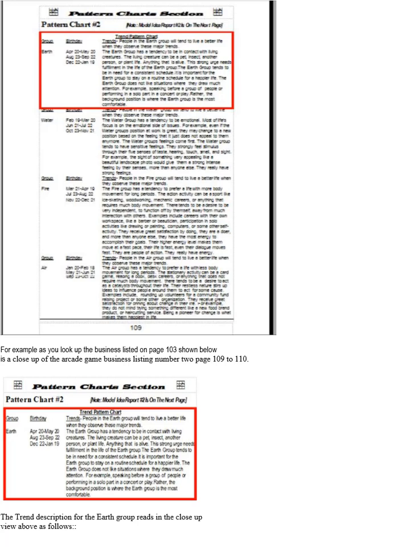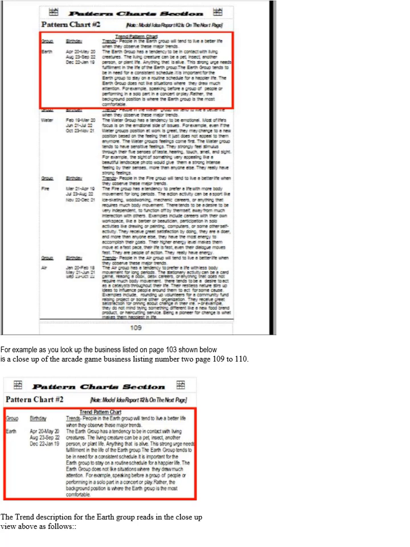The Earth Group does not like situations where they draw much attention. For example, speaking before a group of people or performing in a solo part in a concert or play. Rather, the background position is where the Earth Group is the most comfortable. Use these desires from the pattern chart descriptions, such as the example shown here of the Earth Group, to figure out which product or service the winning majority group would likely buy from your business when they visit you.